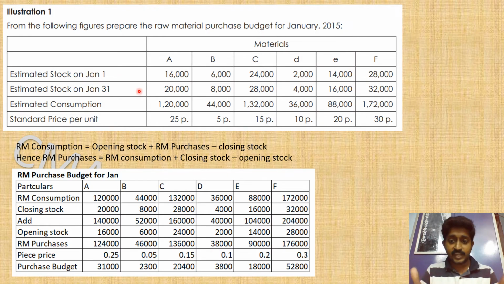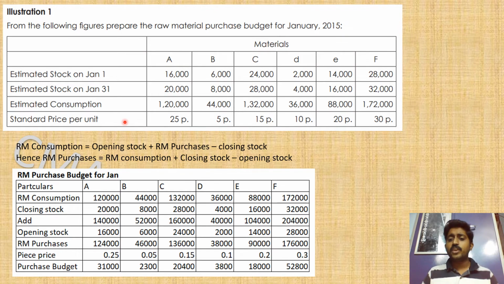So the period is January. Opening stock is given, closing stock is given, and estimated consumption is given. Okay, so what is consumed? What is actually consumed? These are the materials from the stores you have given to production, and in production you have consumed them. That is the actual consumption that has taken place, and the standard price is also given, which means the per unit cost is also given.